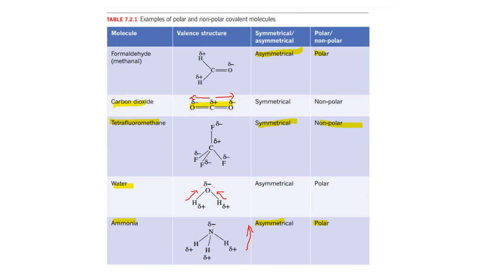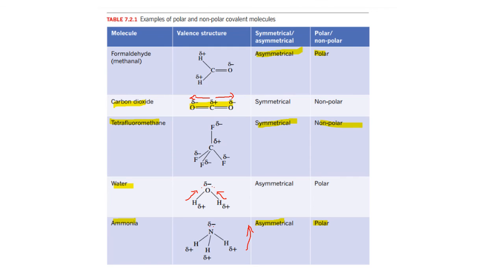Because in this case, you remember it has those 2 lone pair electrons, and this dipole is flowing from partially positive to partially negative, so it does have a net dipole moment. It's asymmetrical, it's polar. Ammonia does have 1 lone pair electron on the nitrogen atom, and we know that ammonia here is contributing outward, is asymmetrical, is polar as well.